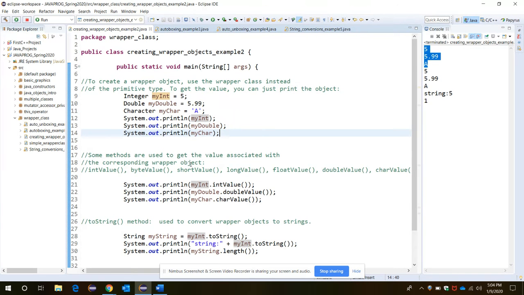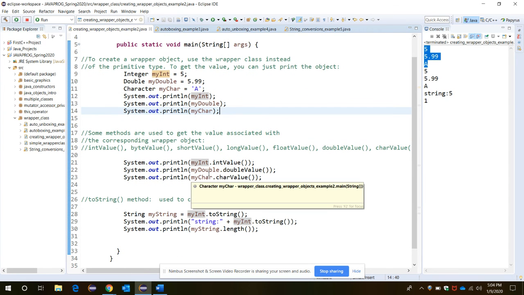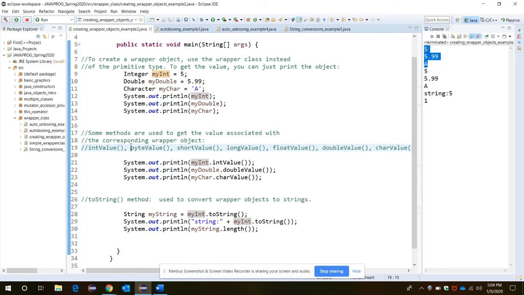Now, as you are working with objects, you can use certain methods to get information about the specific object. We use certain methods or functions to retrieve the value associated with the object. Those functions are intValue, byteValue, shortValue, longValue for those specific data types.